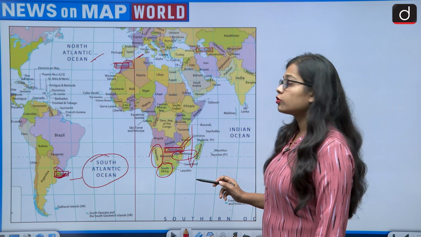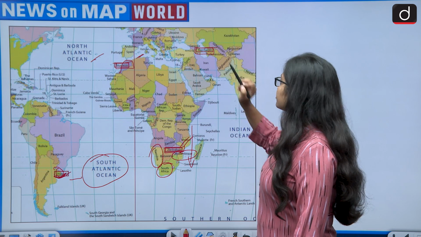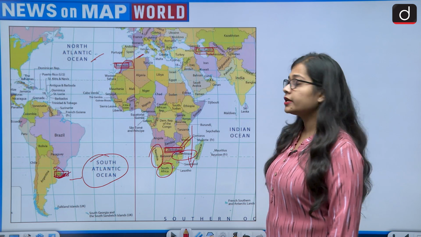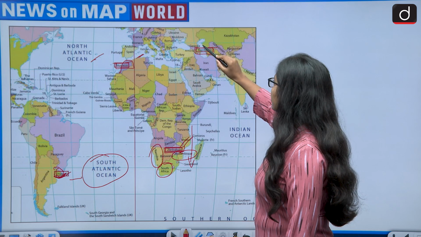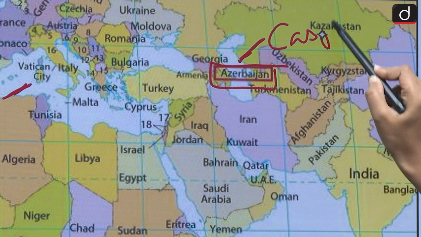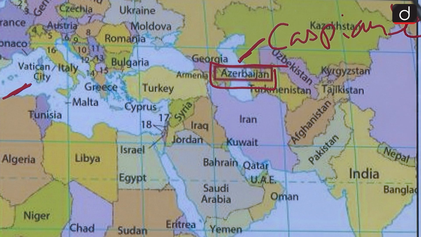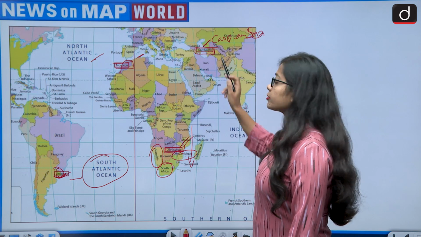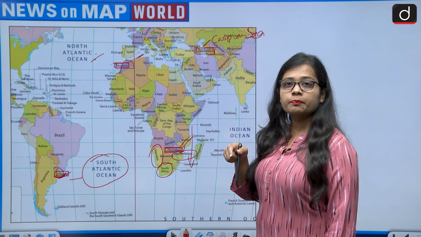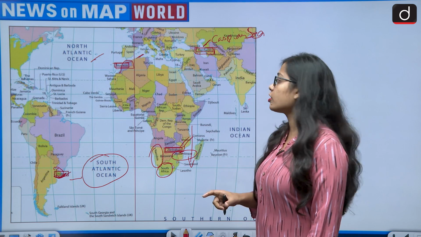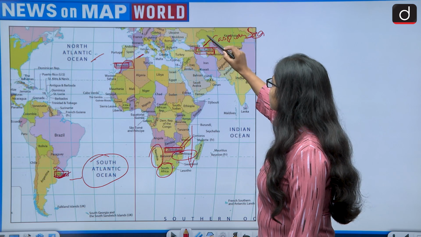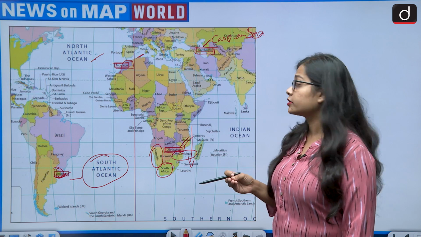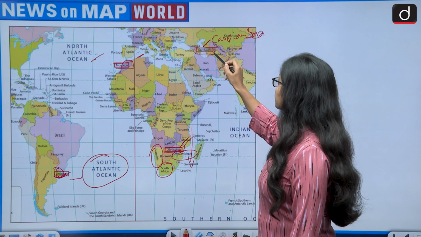And then if we talk about the country Azerbaijan, Azerbaijan lies in the European continent. Azerbaijan shares its border with the Caspian Sea. So compared to Morocco and Uruguay, Azerbaijan will also be safe if the glacial floods would come, because it is not sharing a border with any ocean, and the Caspian Sea itself is landlocked. So this will not be a greater risk either.